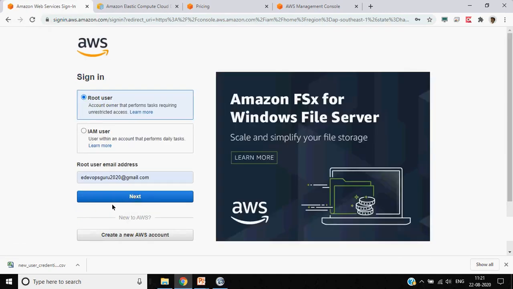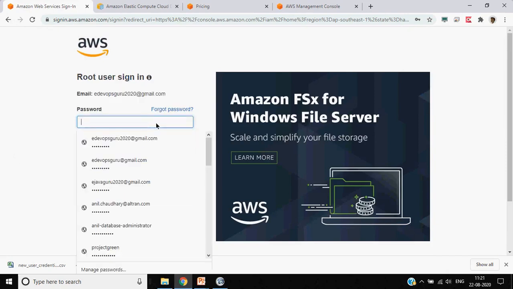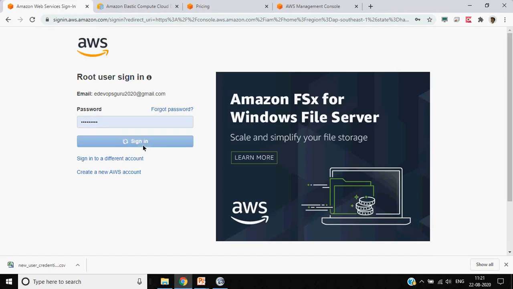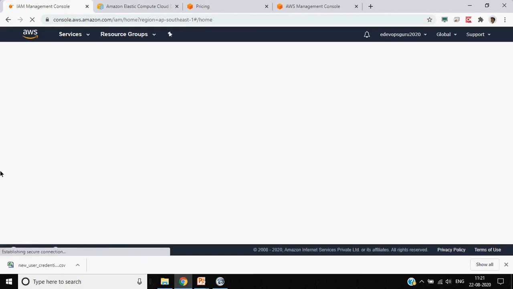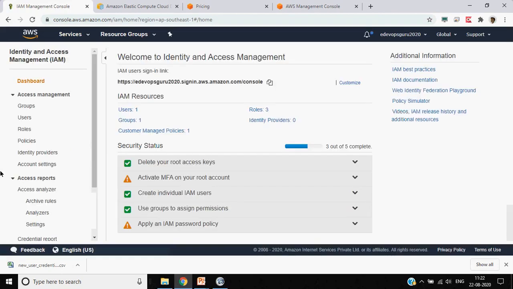I hope you are able to understand the different concepts of IAM. Some of these things you will never get a chance to do, because normally you have cloud administrators who take care of user and group or role and policy creation.